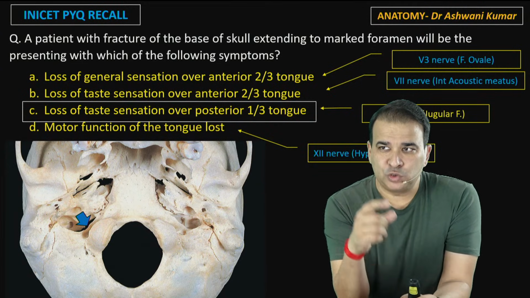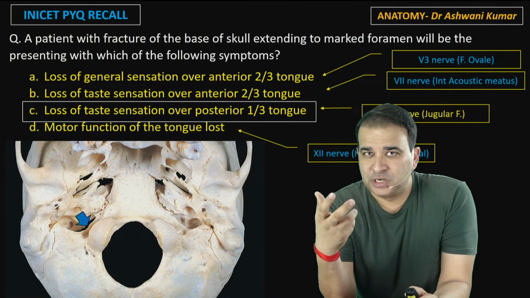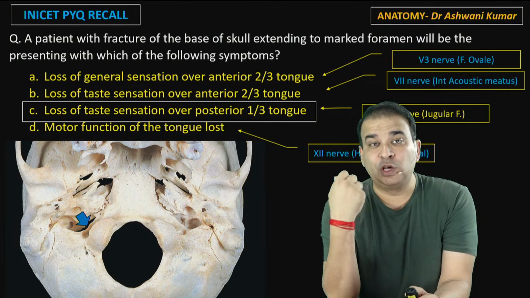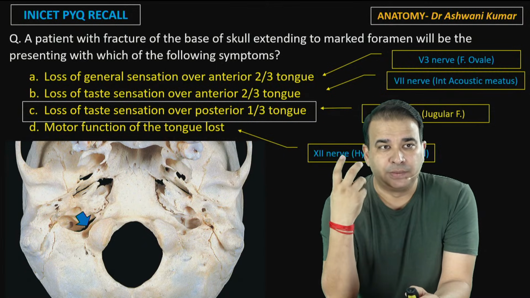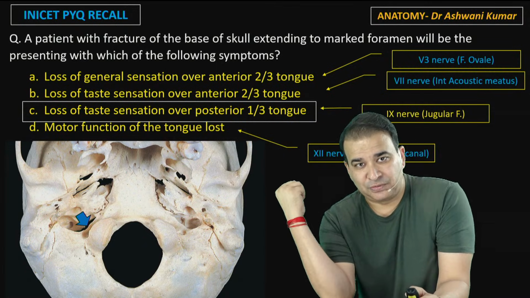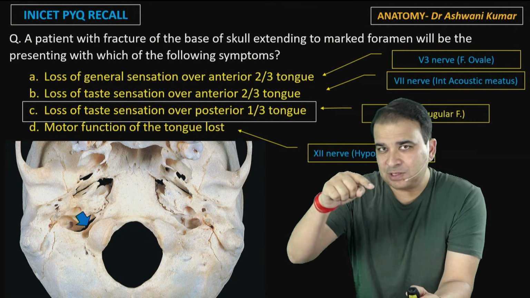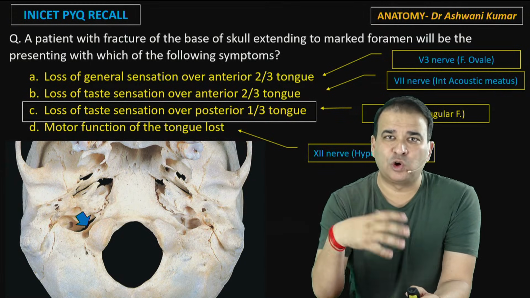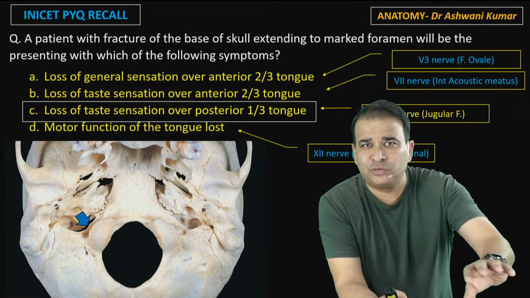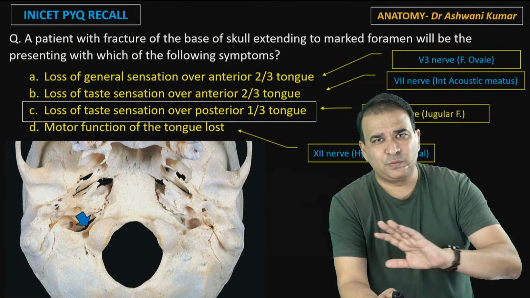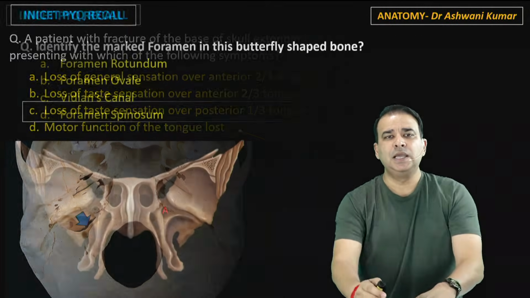Also understand one thing, there are certain nerves which are being asked over and over again in a different format here, like the question about the deviation of the uvula. There was a question asked on that. Loss of gag reflex, that is again the 9th and 10th nerve. The question about the fracture of the base of the skull extending to the jugular foramen. So these are the same topics being asked over and over again, but the different ways में पूछ रहे हैं. कभी osteology point of view से they ask these questions. Sometimes they give a clinical scenario, but it's pretty simple. If you know the foramen, if you know what structure is passing through that, it's very simple, even by the simple method of elimination you can reach the right answer.